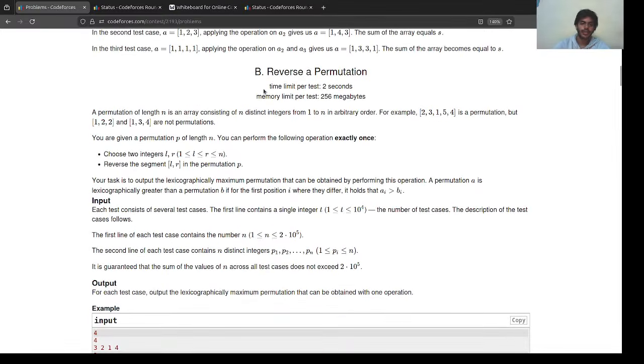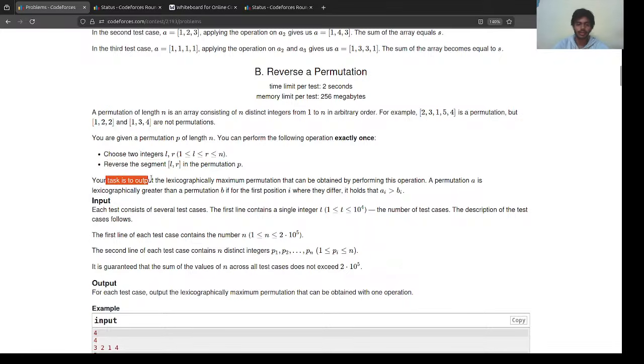Okay. Reverse a permutation. Great. A permutation of length n consists of n distinct integers from 1 to n in arbitrary order. For example, 2, 3, 1, 5, 4 is a permutation, but 1, 2, 2 and 1, 3, 4 are not permutations. You are given a permutation P of length n. You can perform the following operation exactly once. Choose two integers L and R such that L is greater than or equal to 1 and R is less than or equal to n, and reverse the segment LR in the permutation.